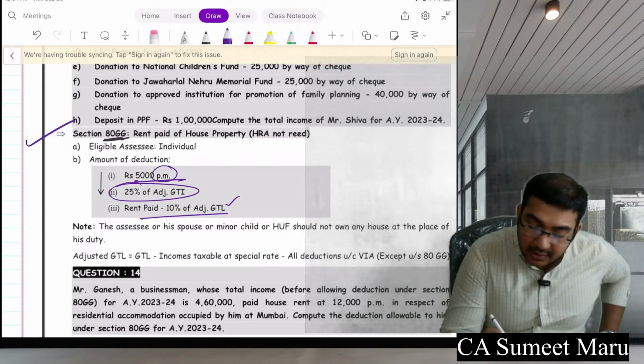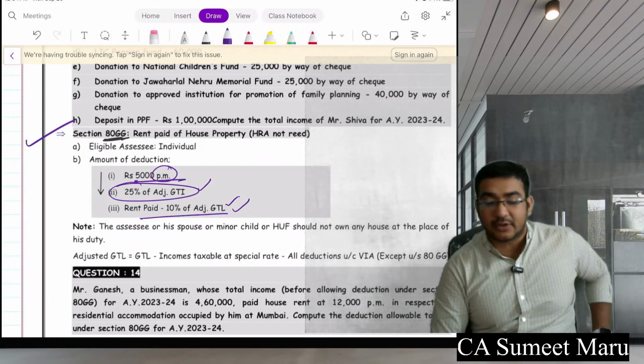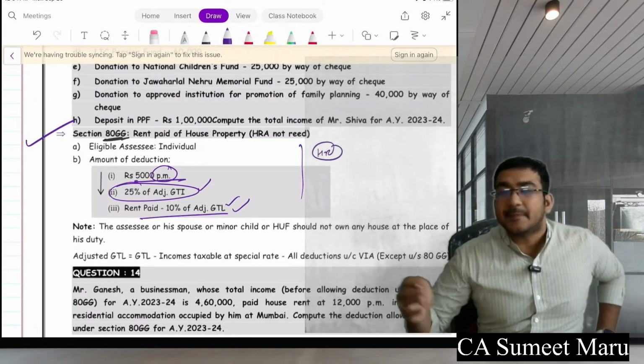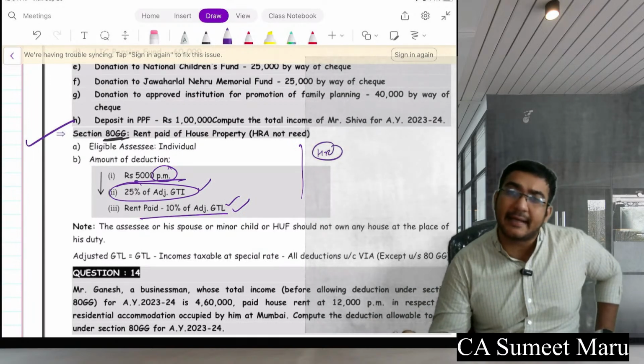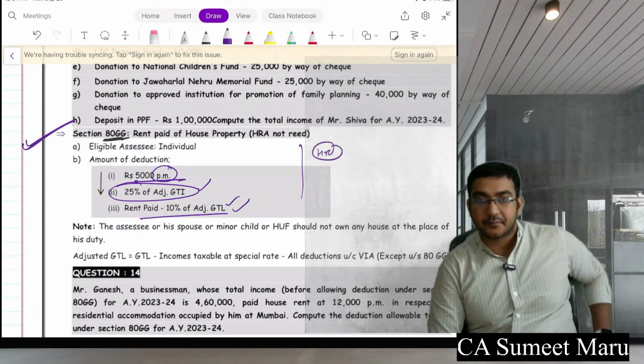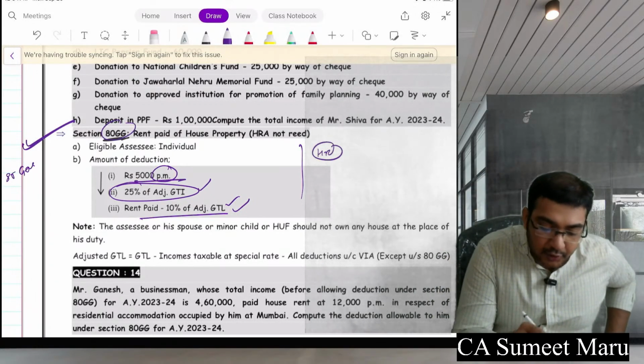Just like HRA, because this person is not getting HRA and is still paying rent, we give them the deduction under section 80GG. We can also call it 80 Ghar, so you'll remember it nicely.